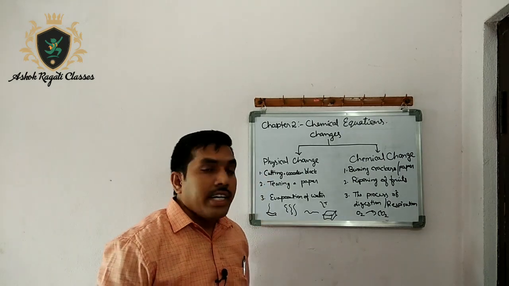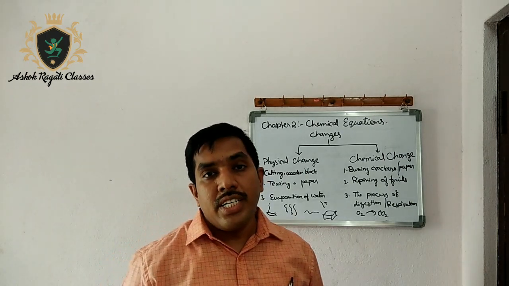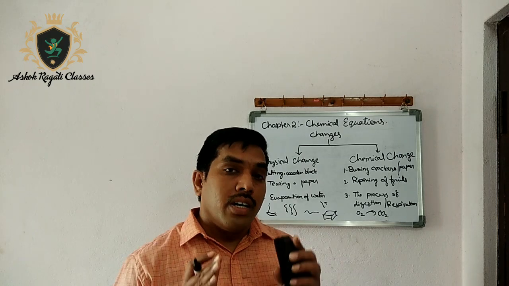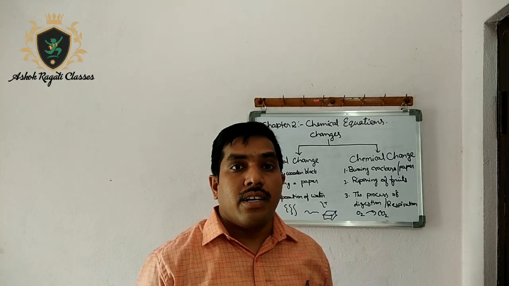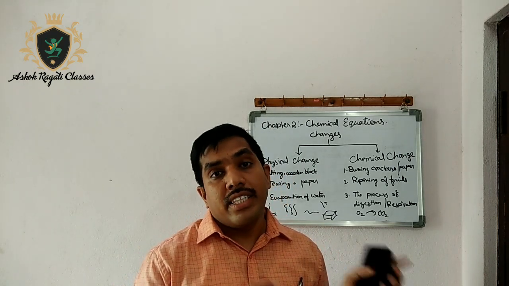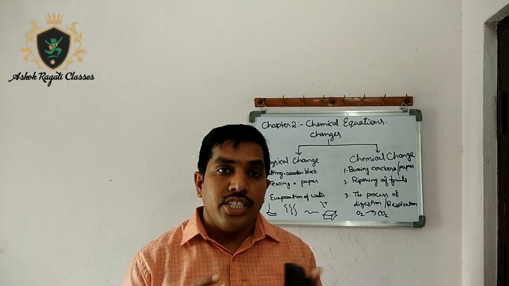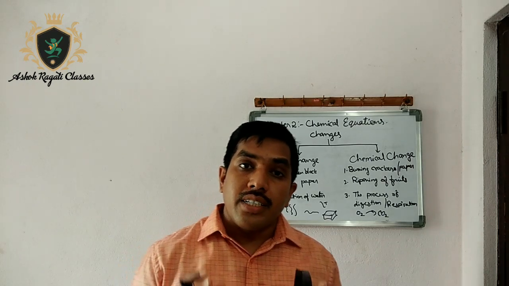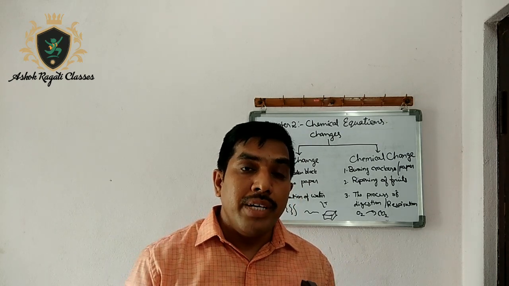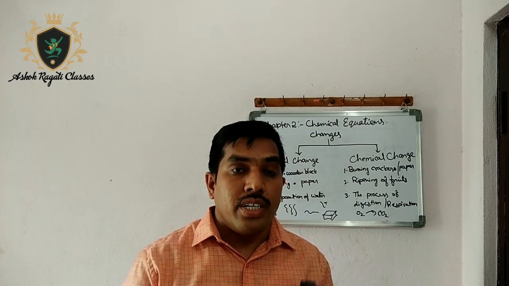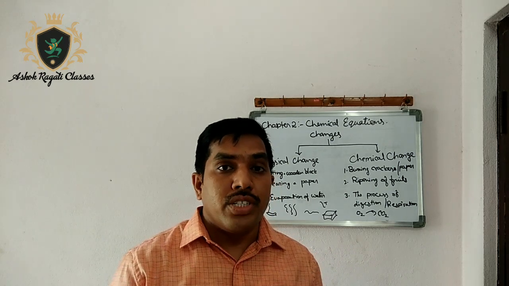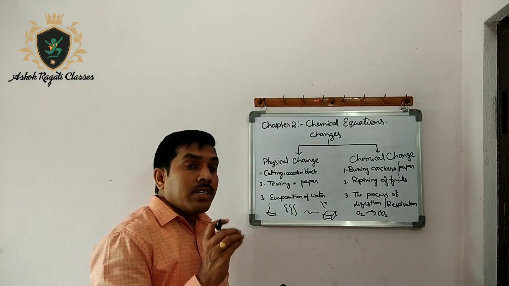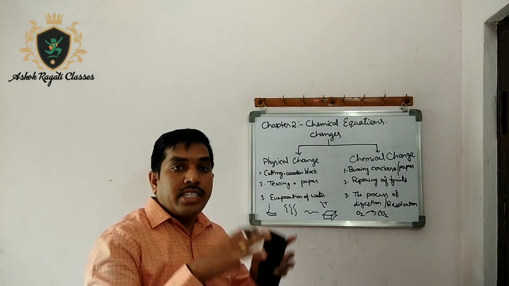So how can we define a chemical change? Chemical change is a change where the produced substances are completely unlike its original substances. That change is known as a chemical change. In chemical change, the change will come internally, means the matter's composition. In physical change, the changes are external only.